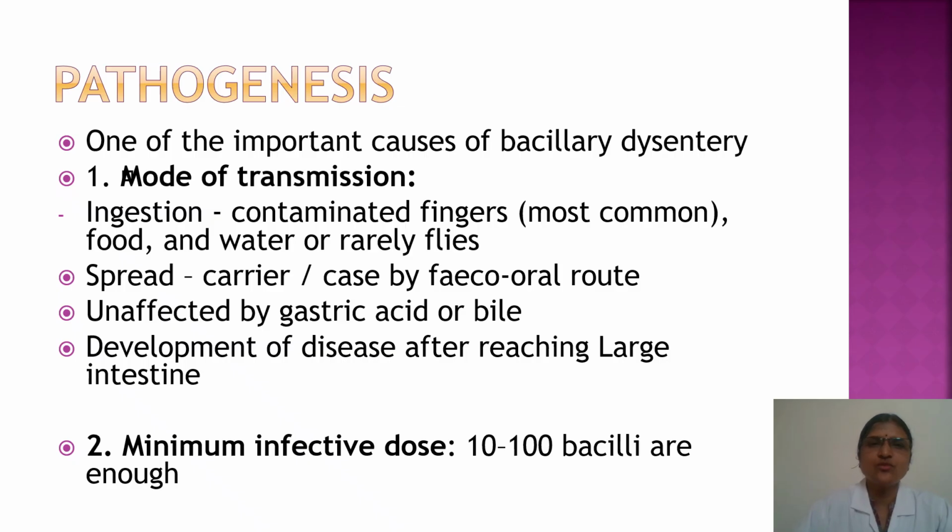Shigella is the most important cause of bacillary dysentery. The mode of transmission in Shigella species is ingestion. Contaminated fingers, food or water, and sometimes flies cause the infection. Spread is by carriers or cases by the fecal-oral route. It is unaffected by gastric acid or bile and therefore it reaches the large intestine and then causes the disease.